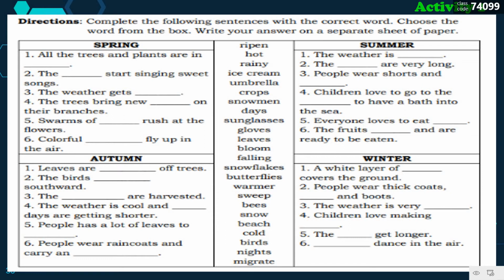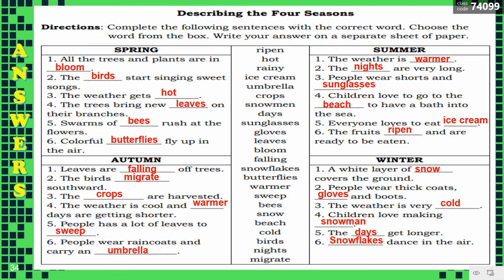So let's have this activity. We're going to complete the following sentences with the correct word and choose the word from the box. Write your answer on a separate sheet of paper. So you're given spring, autumn, summer, and winter. Are you ready? Our answers can be located at the middle of this activity. Okay, so let's have the answer.